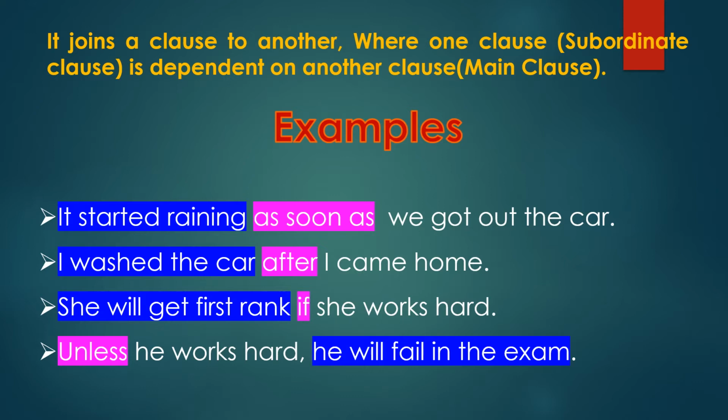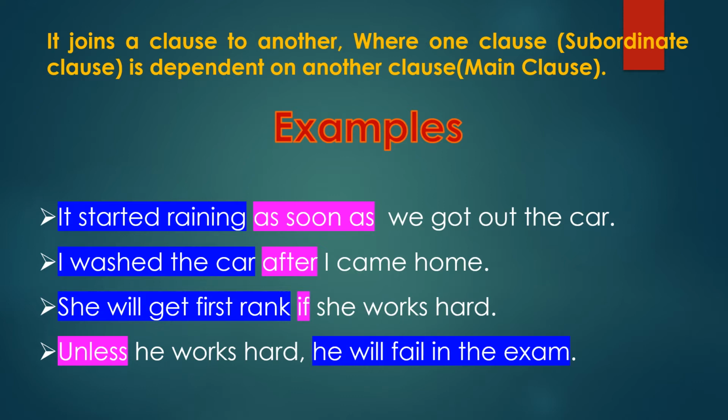Now go to the definition. The subordinate conjunction joins a clause to another where one clause, the subordinate clause, is dependent on another clause, that is a main clause. Here in the first sentence, what is the main clause? Yes, it started raining is the main clause.